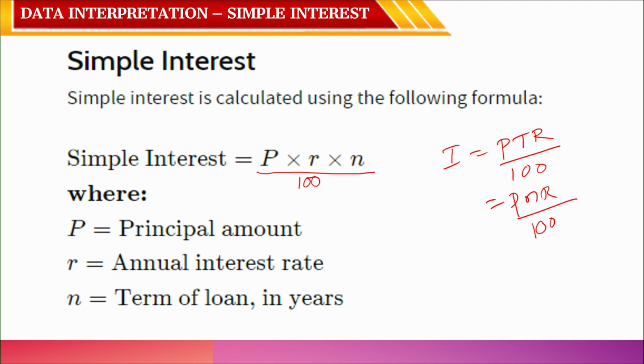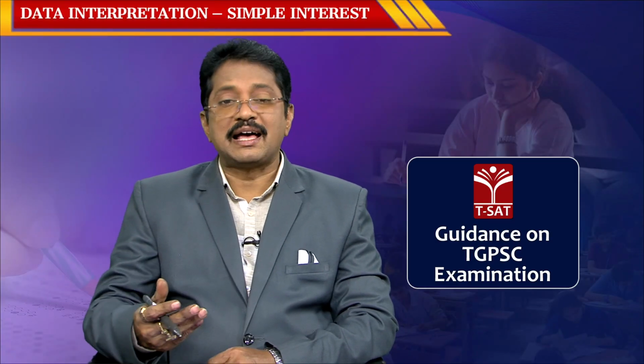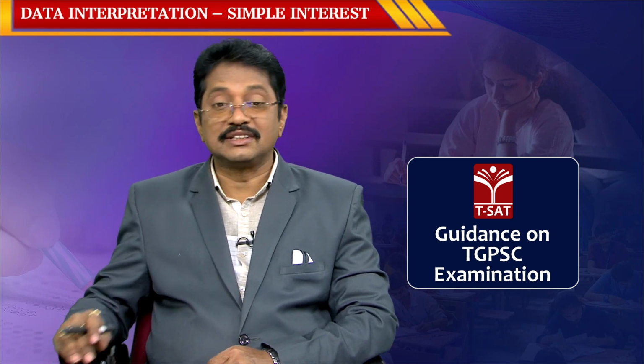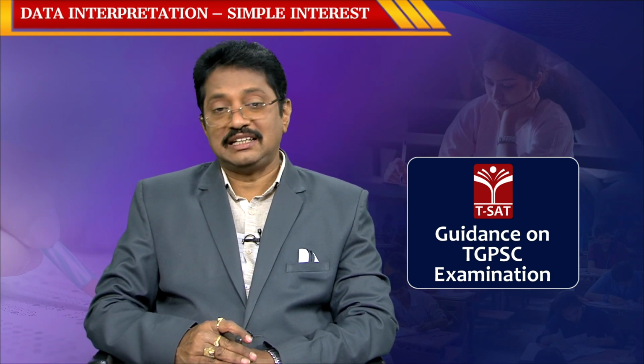So, T is time or N is the number of terms, of course, the term of the loan, that is it. Clear? Okay. So, P stands for the principal amount, how much amount you lended either from a bank or a third person, that will be considered as P, and R stands for the rate of interest and N stands for the term of the loan in years. Clear?